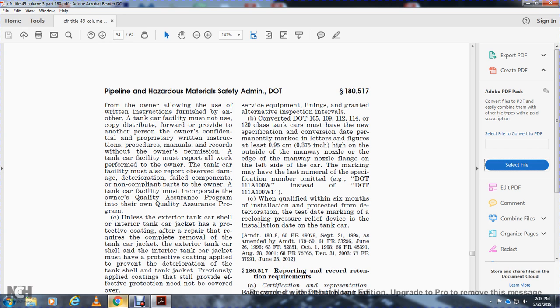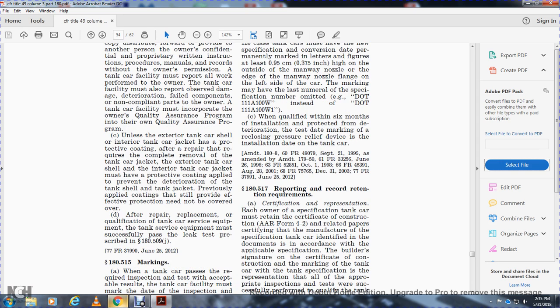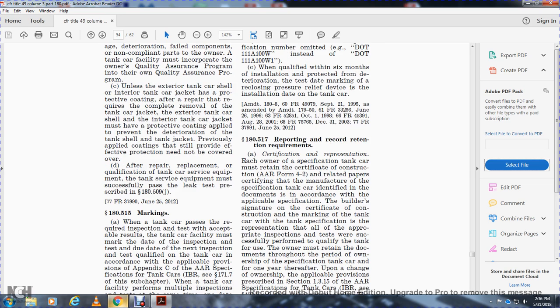Unless the exterior tanker car shell, interior tanker car shell, or car jacket, the protective coating, and the repair requires the complete removal of the tanker car jacket, the exterior tanker car shell and interior tanker car jacket must have the protective coating applied to prevent the deterioration of the tanker shell and the tanker jacket. Previously applied coating shall provide the effective protection needed to be covered over. After the repair, replacement, or qualification, the tanker car service equipment must successfully pass the leakage test prescribed in 180.509(j).